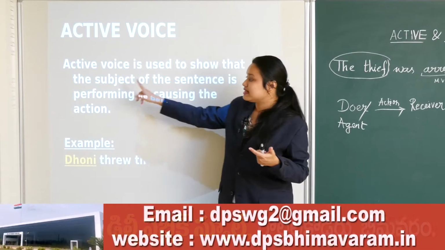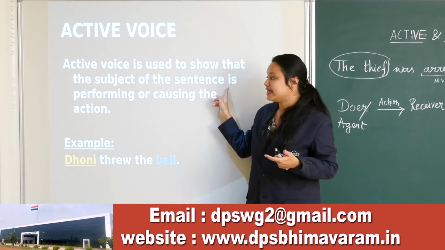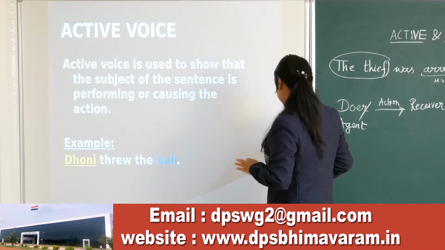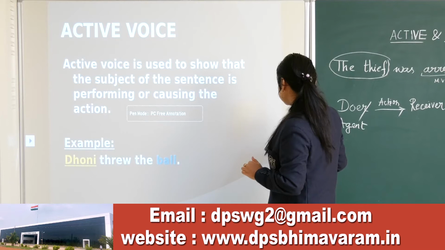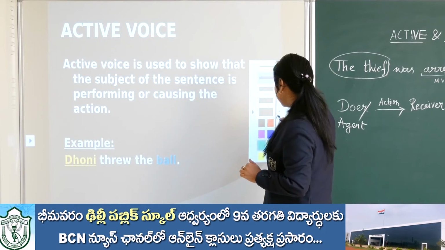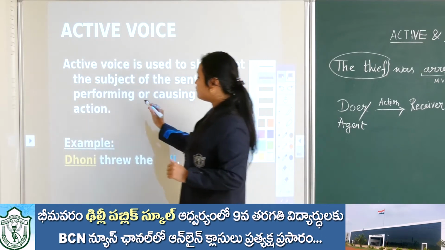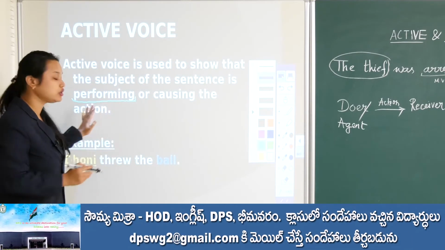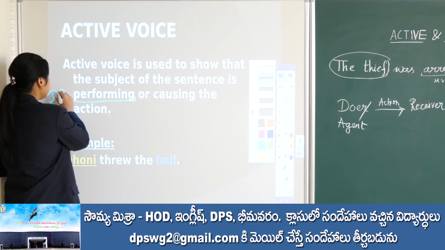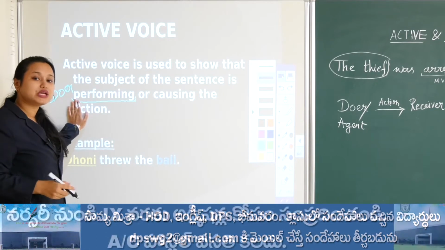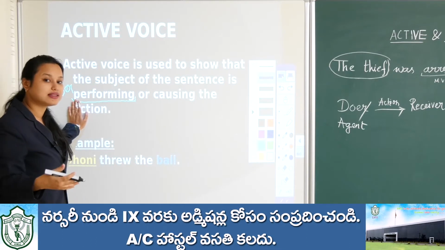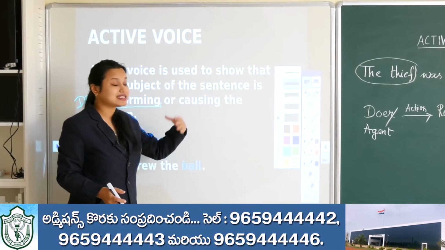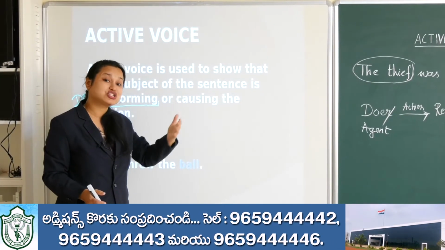I have written two words specifically to mark that: performing and causing. When he is performing, he is the doer, the one who is doing the action. When he is causing, it means he is causing the action to happen.